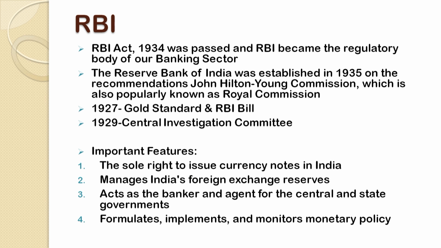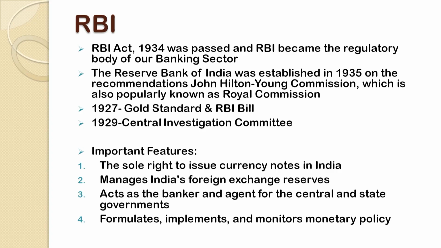Now, the second regulatory body is RBI, that is Reserve Bank of India. We know that the RBI Act 1934 was passed by the government on the recommendation of the John Hilton Young Commission, which was also popularly known as the Royal Commission. In 1927, the John Hilton Young Commission, or Royal Commission, presented a gold standard and RBI bill in the parliament, but it was turned down.